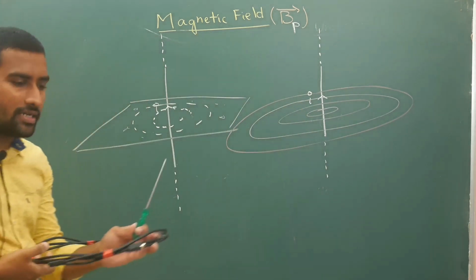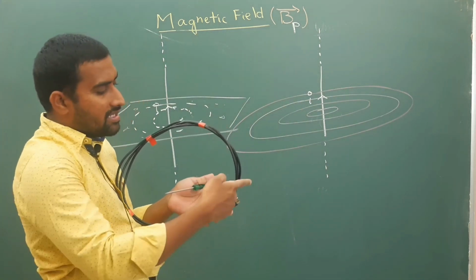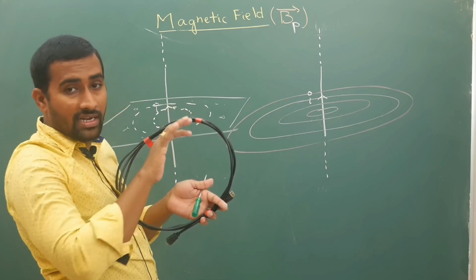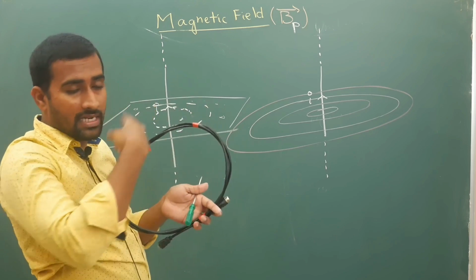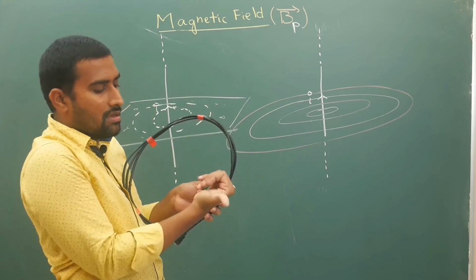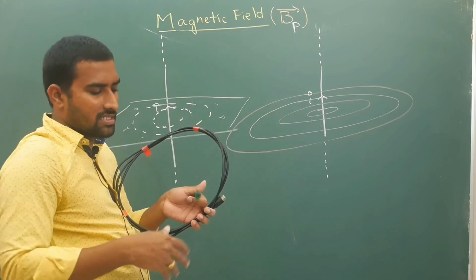So at this point, whichever point you want the field, if I am holding it like this, when current is going inside, the field lines will be like this. If current is coming out like this, my fingers are curling like this, so your field lines will be like this, concentric circles.